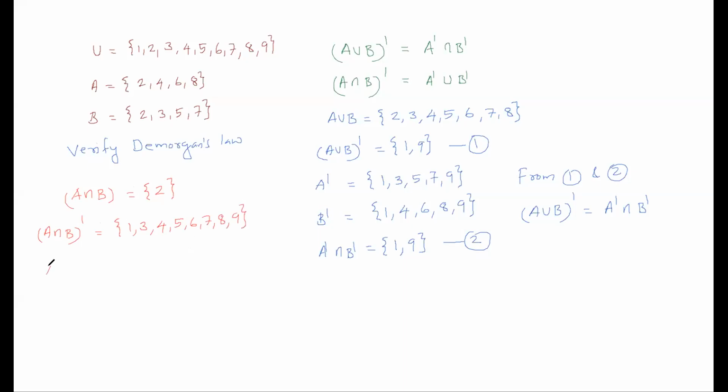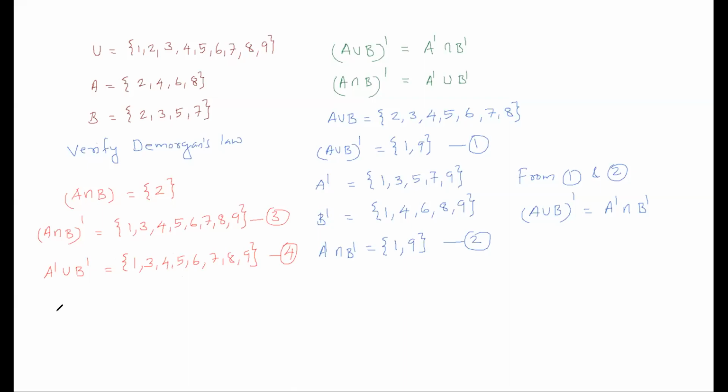Now A complement and B complement ऑलरेडी आपने निकाल के रखा है. सो उसका यूनियन A complement, सो इसको कॉल कर देना 3. A complement union B complement. So A complement is 1, 3, 5, 7, 9. B complement is 1, 4, 6, 8, 9. So it is 1, दोनों में 2 नहीं है, बाकी 3 है, 4 है, 5 है, 6 है, 7, 8 and 9. You call this as 4.